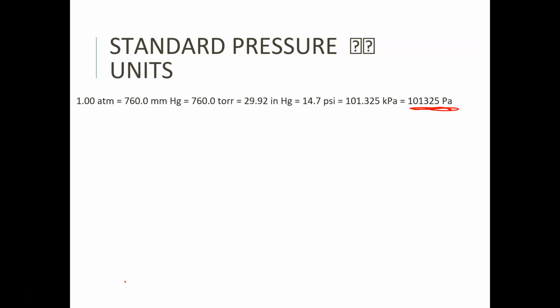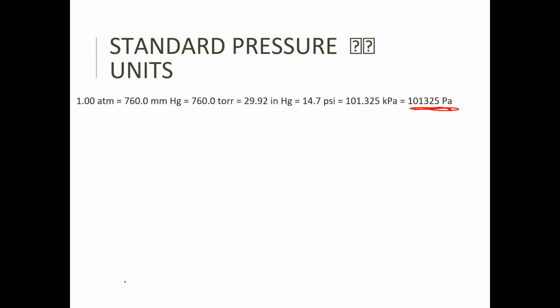Those two things are related. We'll talk about that in a minute. It's also equal to 29.92 inches of mercury, which is similar to millimeters, but of course in inches. It's also equal to 14.7 psi. That's pounds per square inch or something like that. Okay. And then we have 101.325 kPa. So we actually use kPa more than we use Pa, just to let you know. But it's always important to have these down.